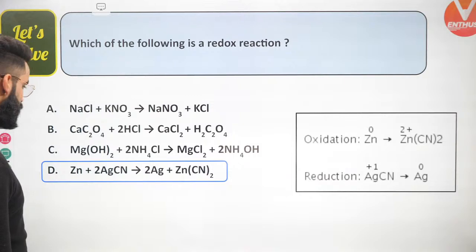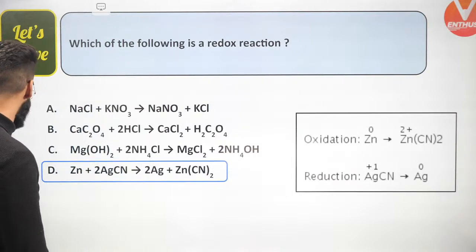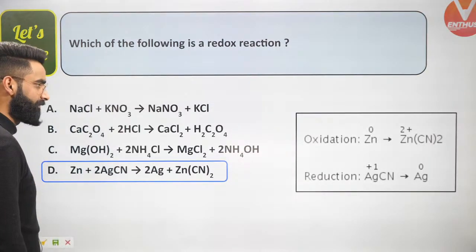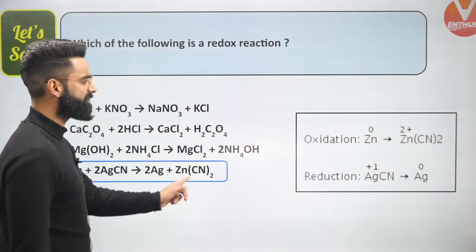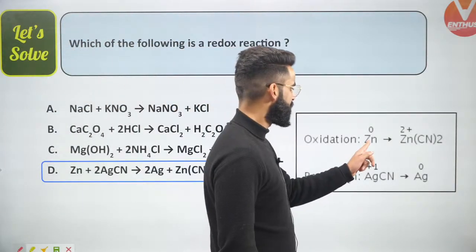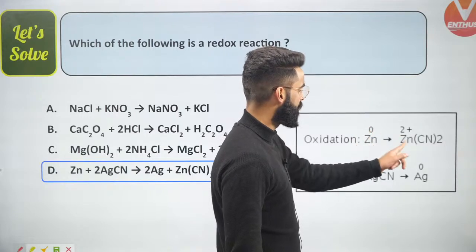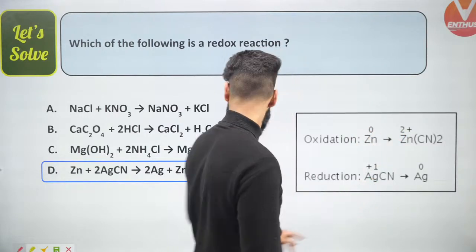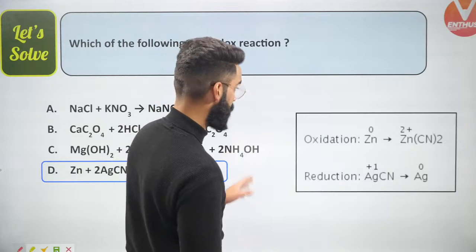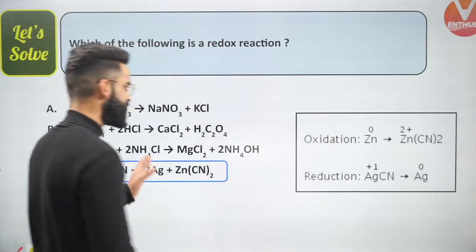Look at the question, guys. Just look at its solution directly. It's not a question to solve. See, if I consider the last reaction, in the last reaction, have a look. Zinc is having the oxidation state 0 right here, and +2 on the other side. What happened in this reaction? This is oxidation and reduction, given separately.